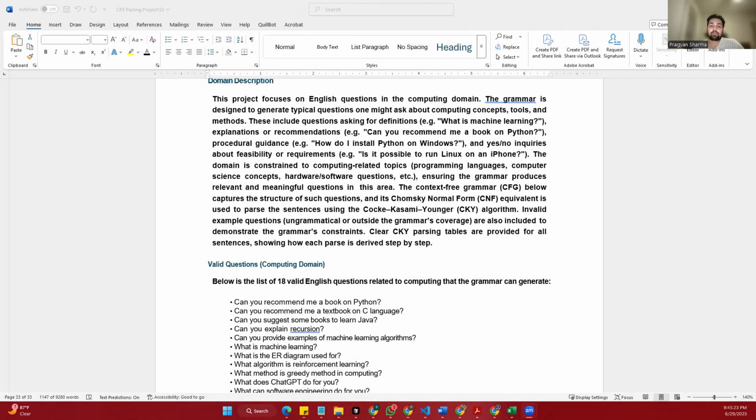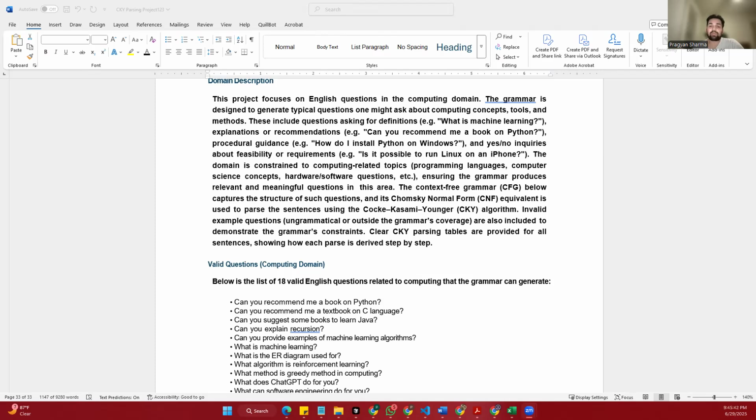So here are a few of them. Can you recommend me a textbook on C language? What does ChatGPT do for you? Do I need a powerful GPU to train neural networks? So finally, for each question, we will show a CKY table explaining how the sentence is parsed.